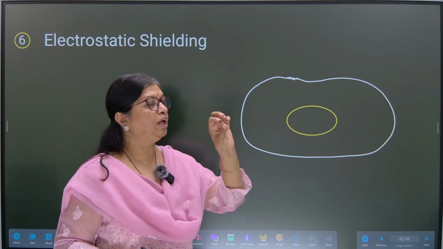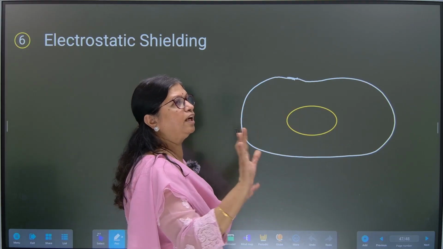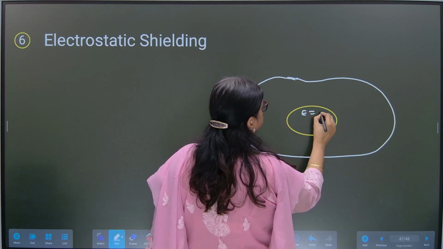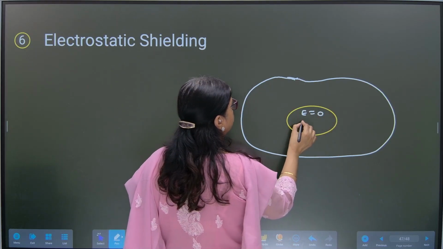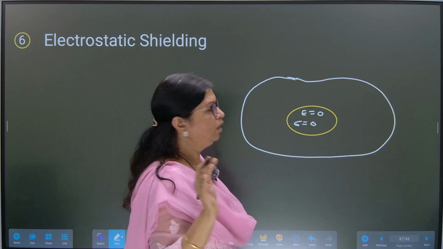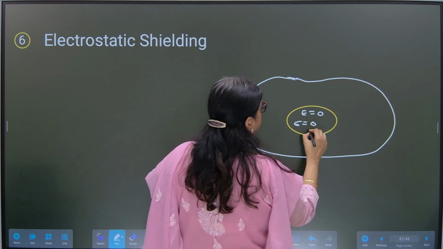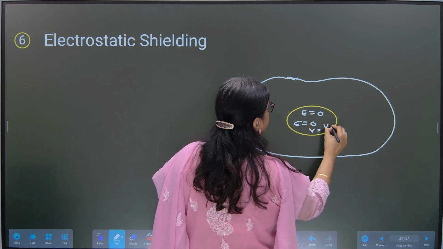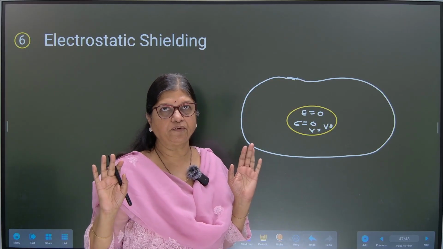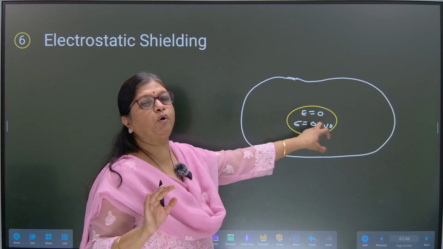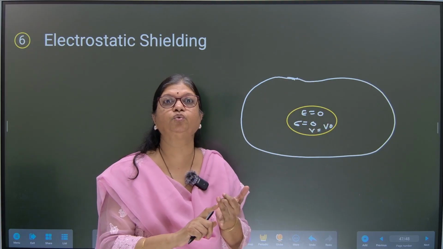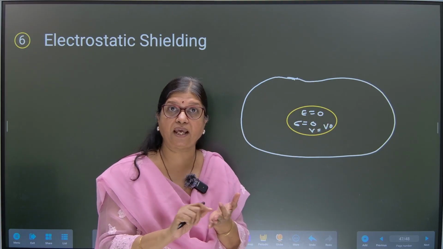Now in this cavity we have already learned that electric field E is equal to 0, surface charge density sigma is also equal to 0, and V is equal to V naught, that is, at every point the potential is the same. This is learnt by us. Now in this portion, because the electric field is 0, there is no charge, the potential remains the same.